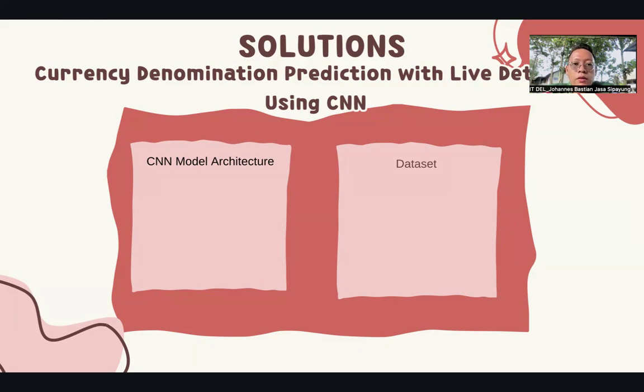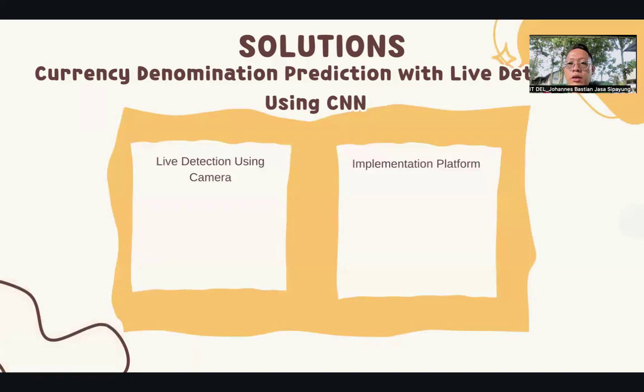And the solution for this project is the CNN model architecture. I use the CNN model architecture for this solution because this algorithm suits my dataset. The other solution is the dataset. The dataset is the core of this project. If the model is trained on a good dataset, the model can predict the currency nominal easily.